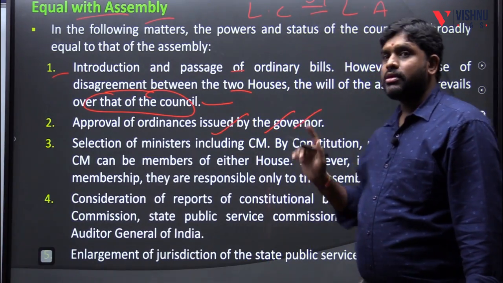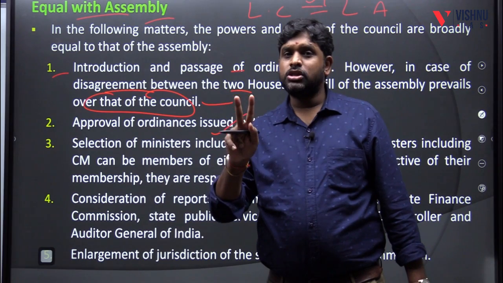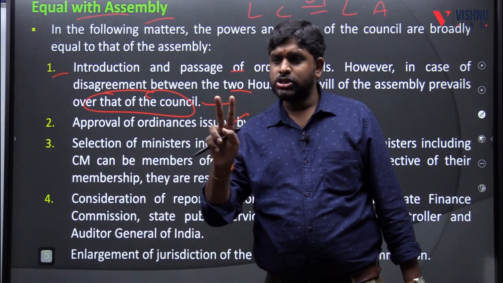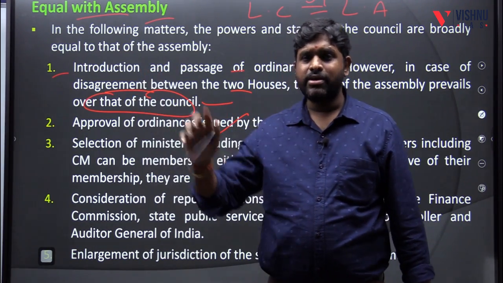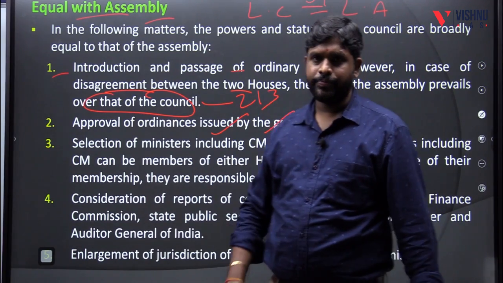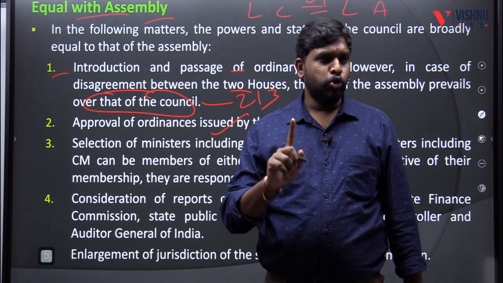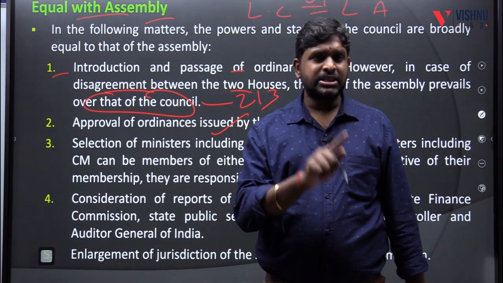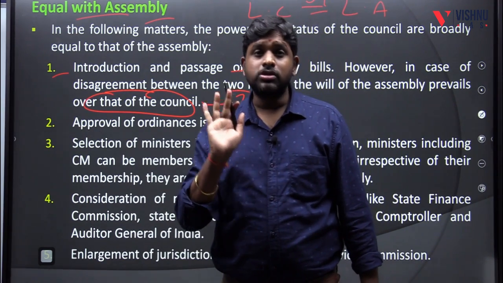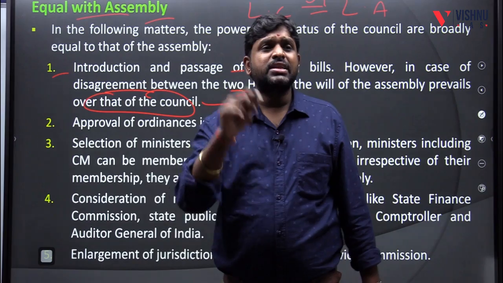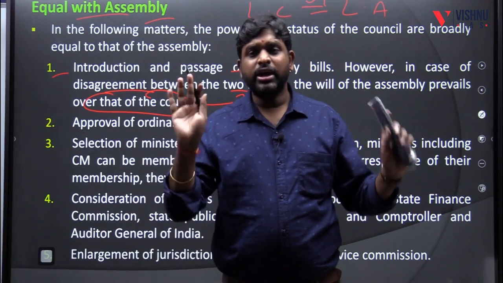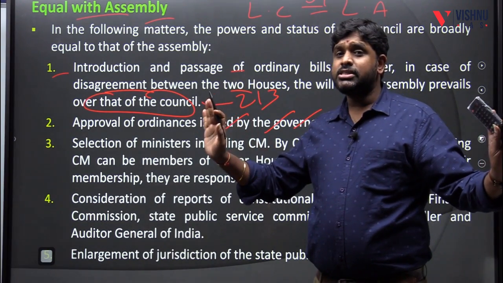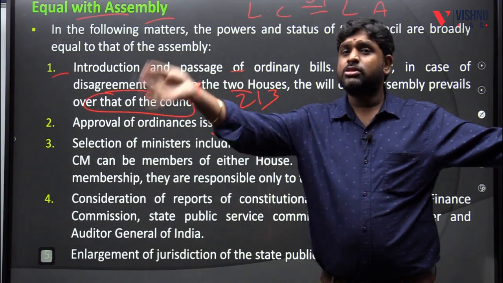Approval of ordinance issued by the governor, yes, both. Both houses should pass, theoretically. Both houses should pass the ordinance issued by the governor under Article 213. Under Article 213, the ordinance which is issued by the governor should be passed by the two houses, the Legislative Assembly and the Legislative Council. But if the Legislative Council doesn't accept, in the second reading it will be accepted. In the second voting it will be accepted. But it should be approved by both the houses. For ordinances, equal is up to passing of the two houses. If it is not passed, that is another matter.